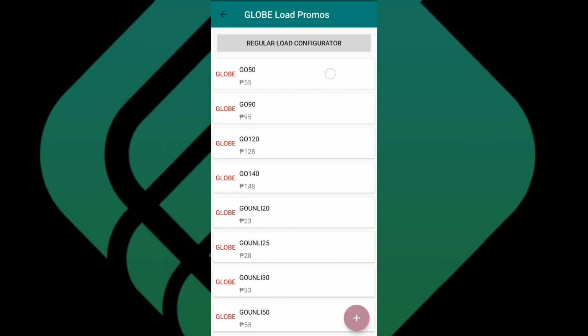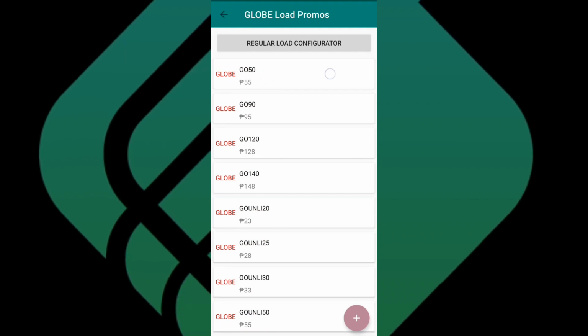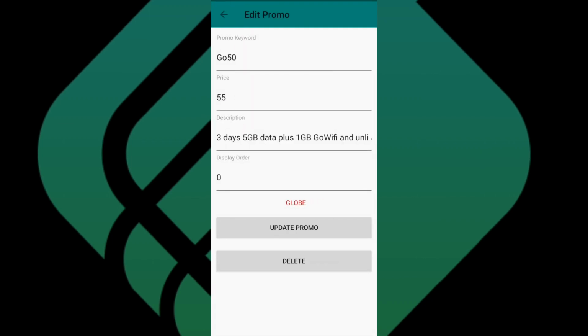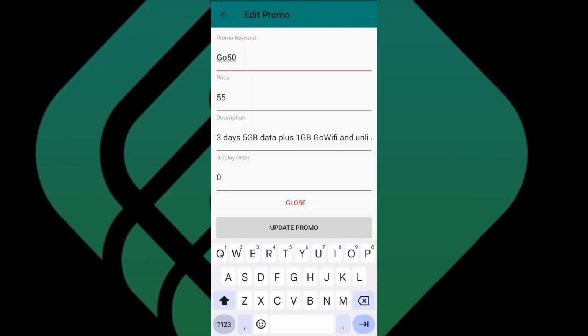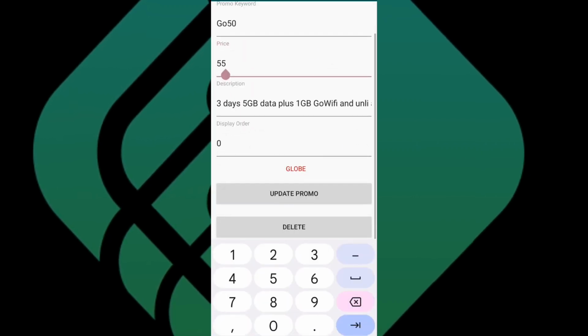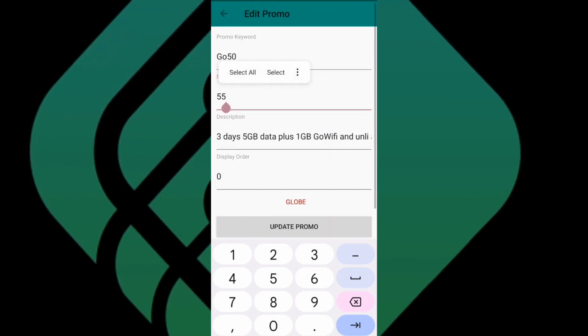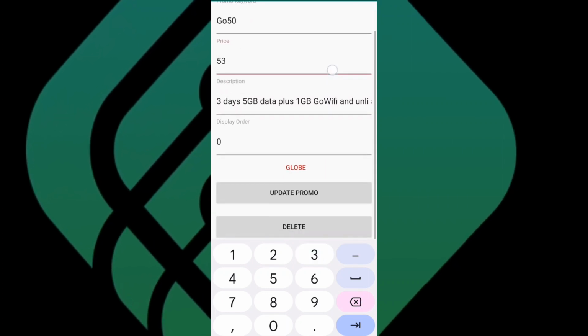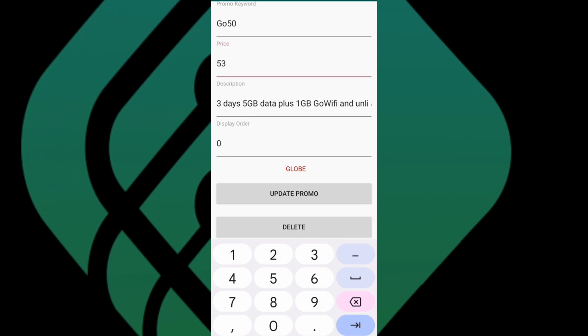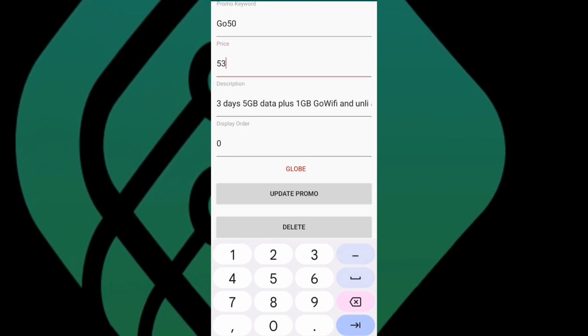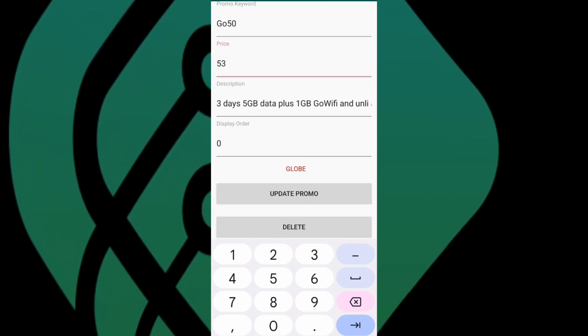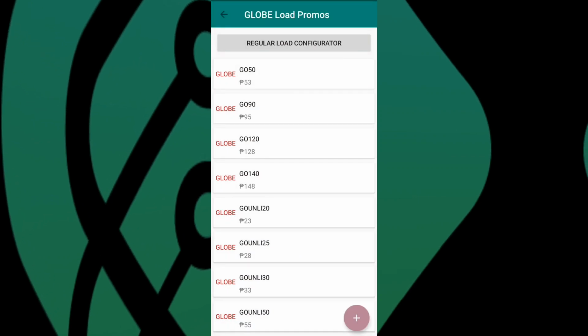If you also want to set the promo load, just click the promo, then set the keyword or the price of it. You can add or change the description of this promo, and always remember to click the Update Promo button to take effect the settings on the machine.